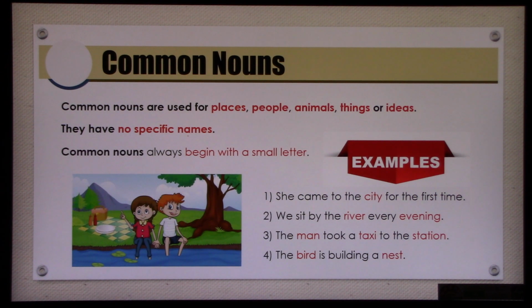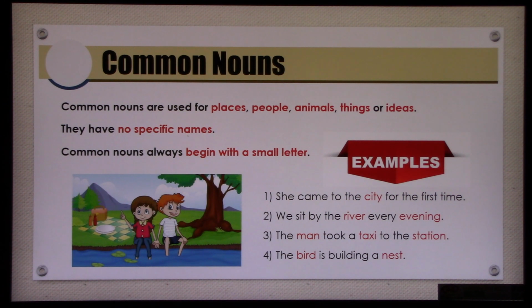Now common nouns always begin with a small letter. You might have seen this in your writing every day. When you make your notes, you write about a boy, you write about a girl. Do you begin them with a capital letter? Of course not. Why? Because they are common nouns. Now these 3 points are very important. I will repeat. Common nouns are used for places, people, animals, things or ideas. They have no specific names, and common nouns always begin with a small letter.